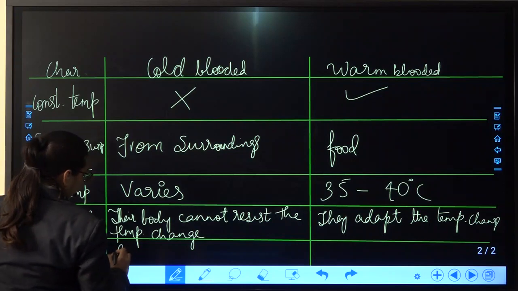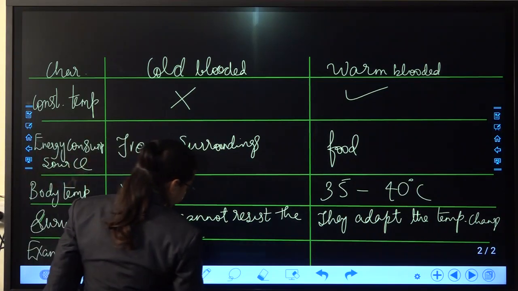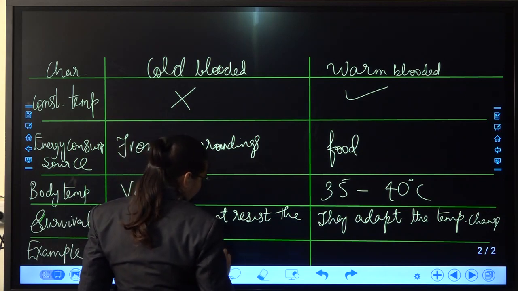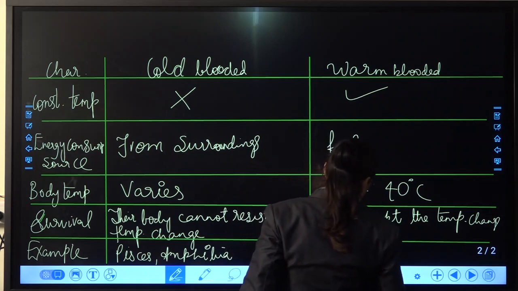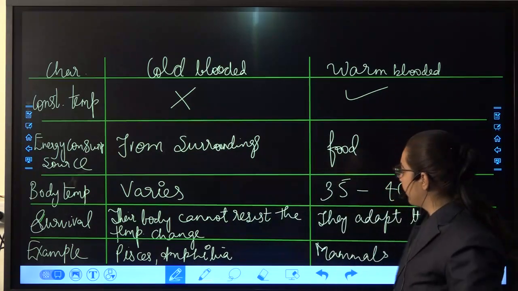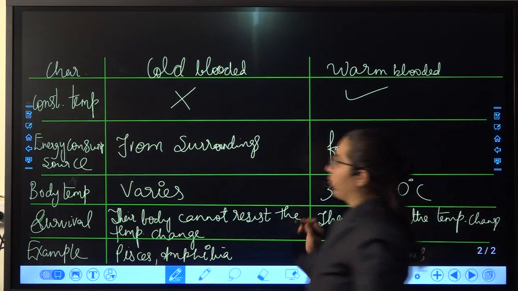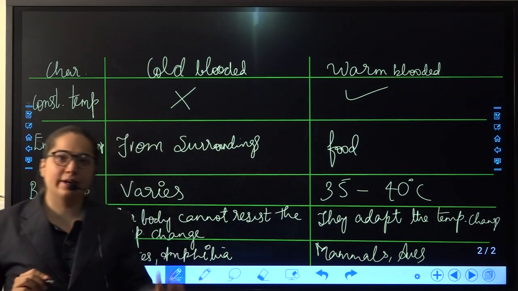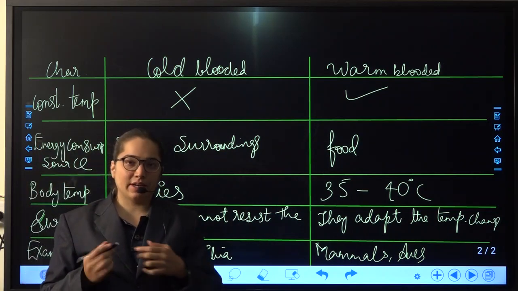All the pisces and amphibia, and here all the mammalians. Okay, and even the aves. This is the difference between the cold-blooded and the warm-blooded parts of the chordates that we did.